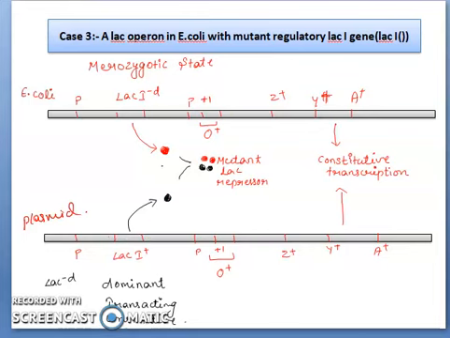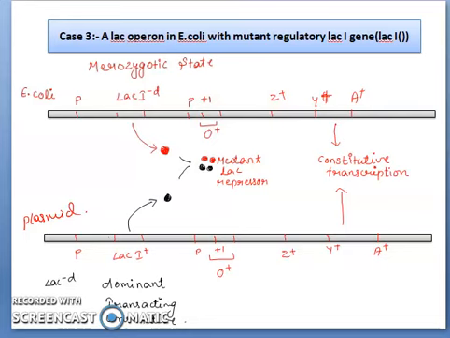When they are produced, they will combine to form the lac repressor. But the performance of the repressor will not be carried out. It cannot bind to the operator region, and as the repressor cannot bind to the operator region, transcription will take place.